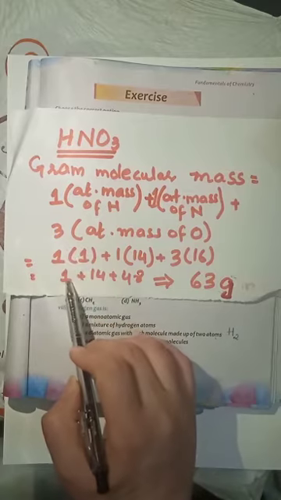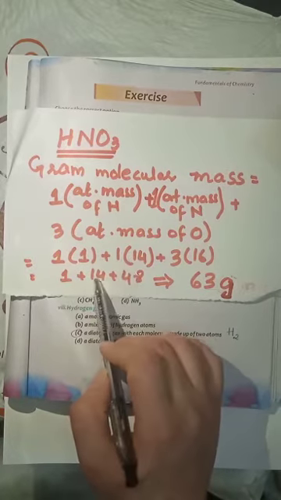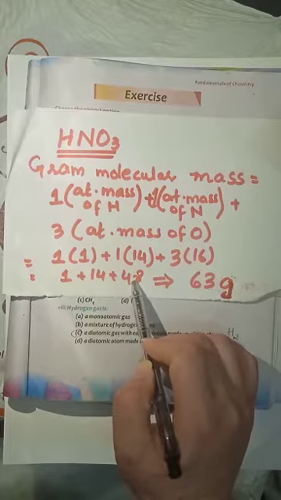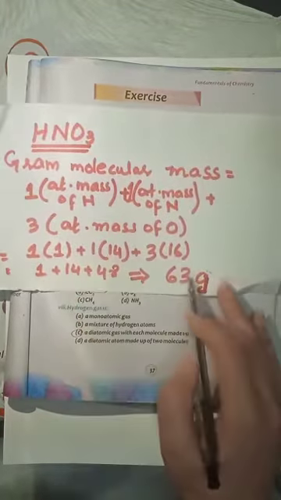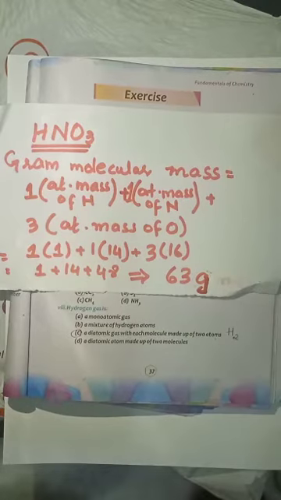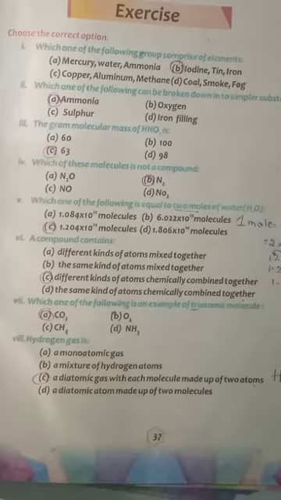So 1 into 1 we get the answer 1, plus 1 into 14 we will get 14, and 3 into 16 we will get 48. Sum up all the numbers, we get the answer, that is 63 gram. So this 63 gram is the molecular mass of nitric acid.